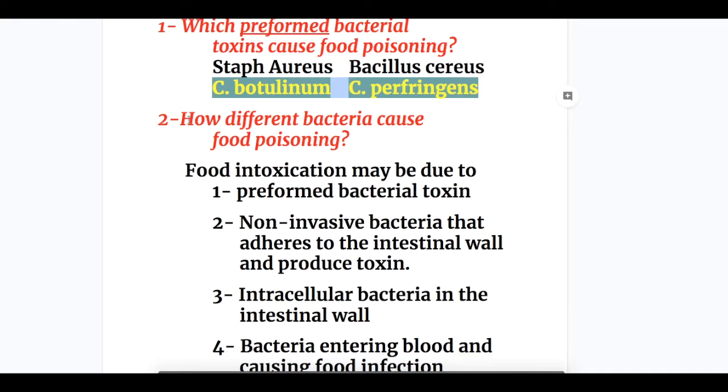Question number 2. How does bacteria cause food poisoning? Food intoxication may be, number 1, by preformed bacterial toxin as caused by Staph aureus and Bacillus cereus. Number 2, by non-invasive bacteria adhering to the intestinal wall and producing toxin, for example, Clostridium botulinum and Clostridium perfringens. Number 3, intracellular bacteria in the intestinal wall causing food infection. And number 4, bacteria entering the blood causing the food infection.